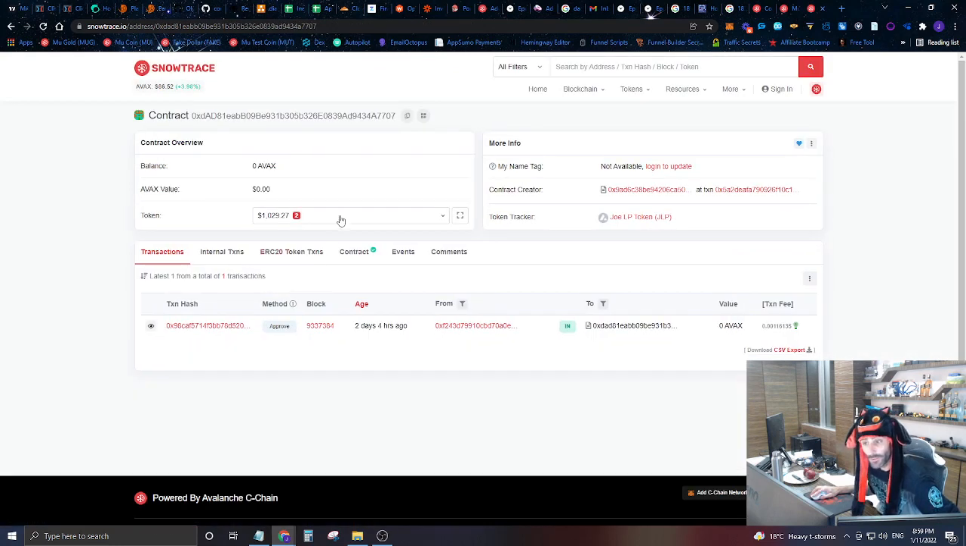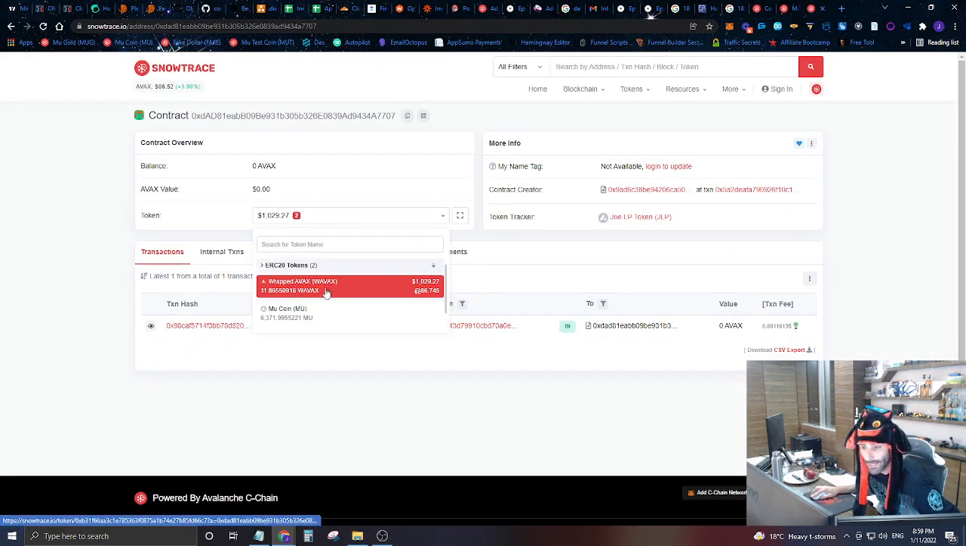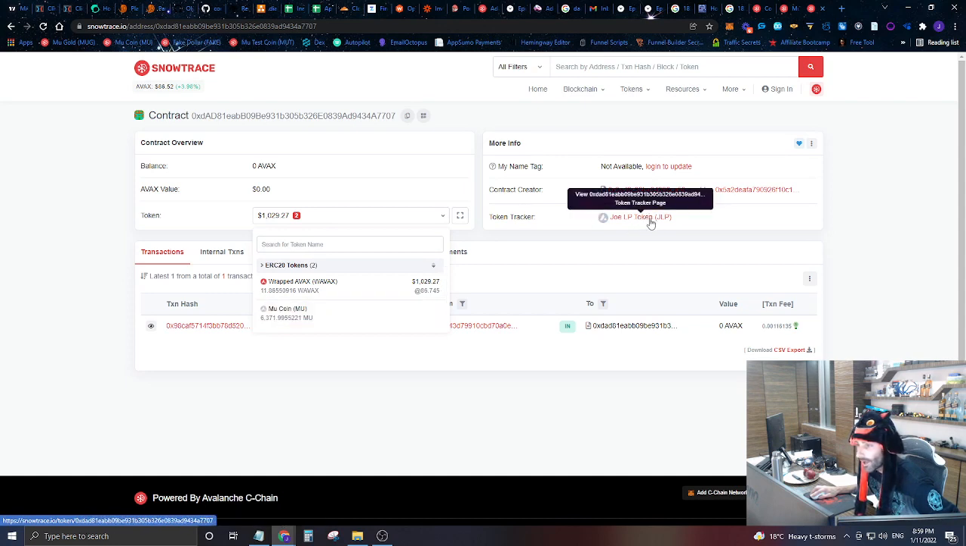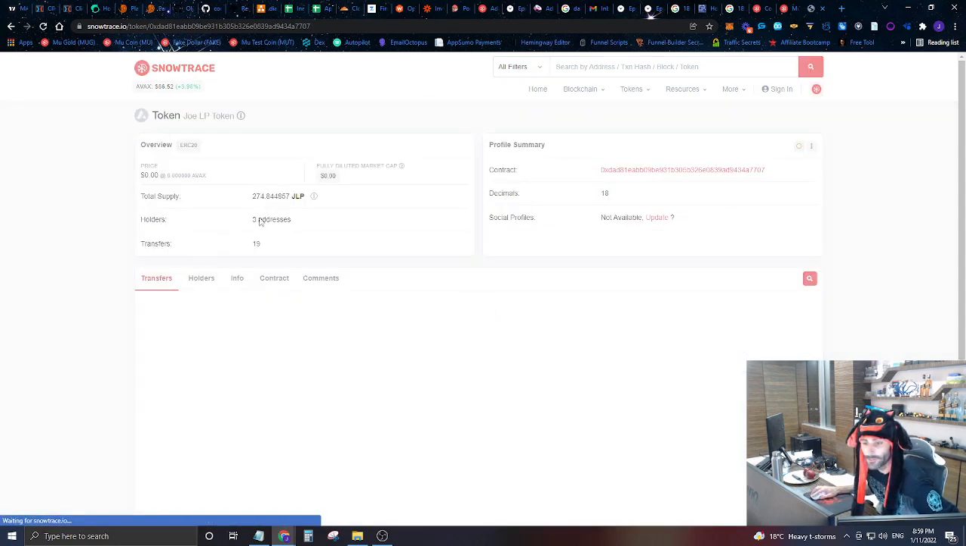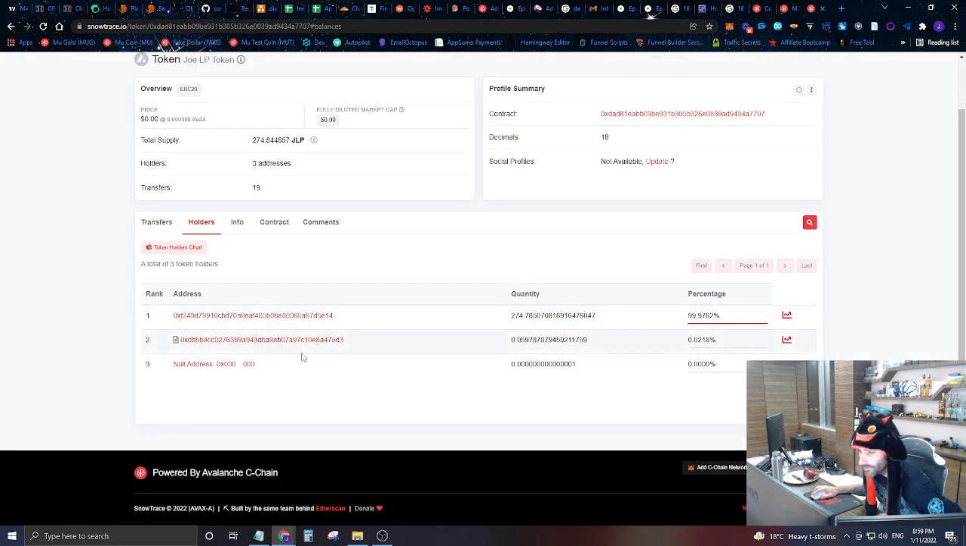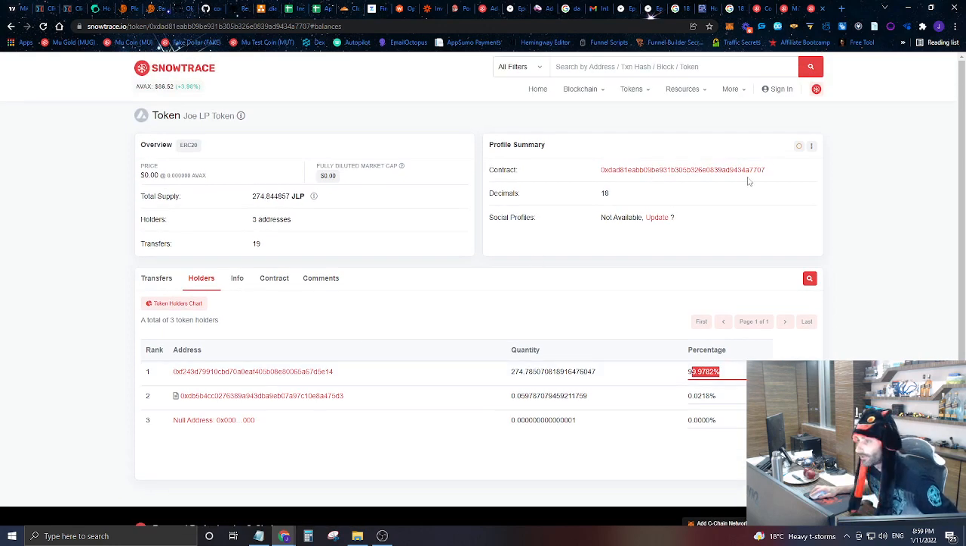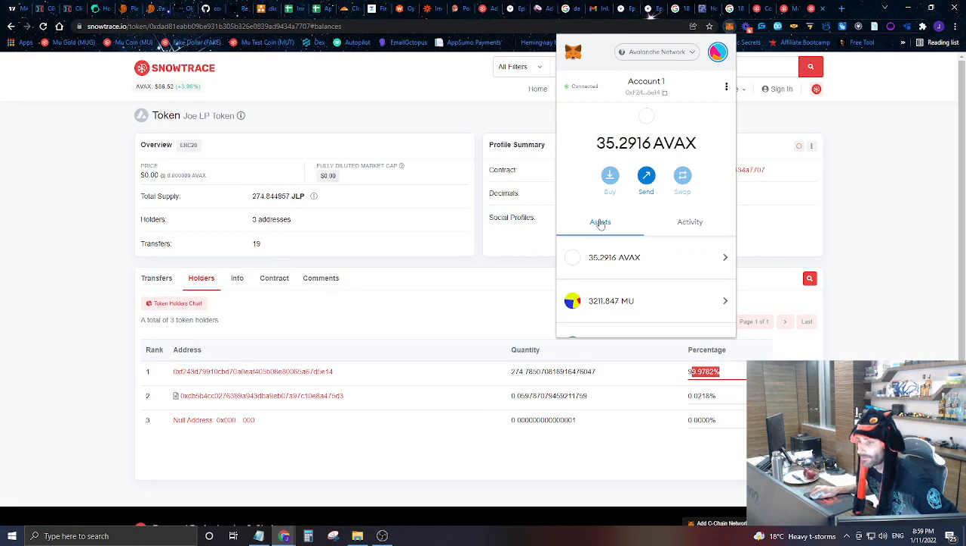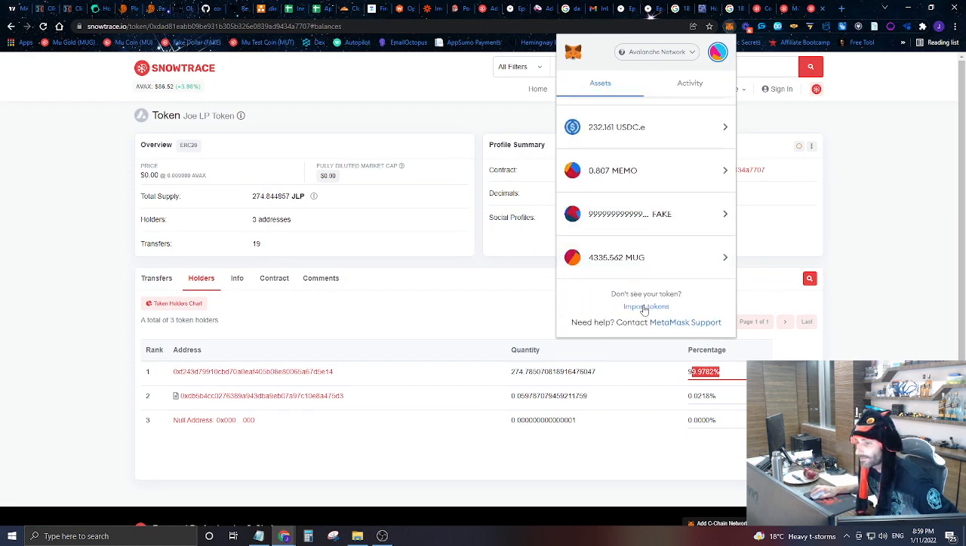This is another liquidity pool, and it is holding wrapped Avax and MuCoin on Trader Joe's. All right, so let's grab this, and we can see 3 addresses hold this. One's a contract address, one's a null address, and the vast majority, 99.9%, is owned by me. So let's go in and grab this contract, and let's go in and actually add this contract as an asset here.